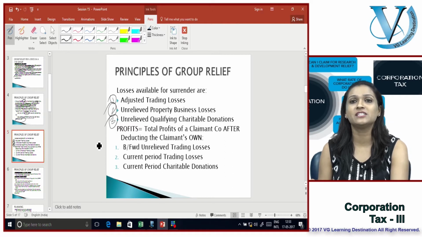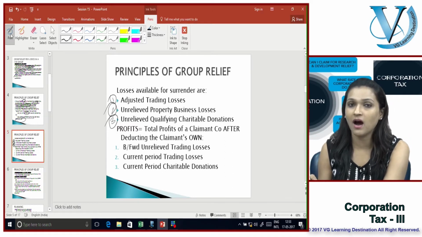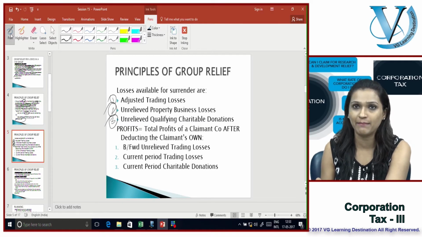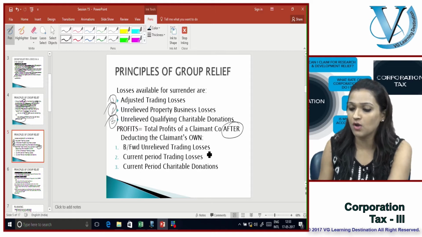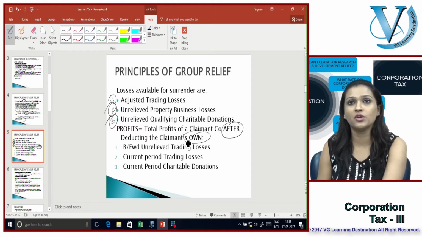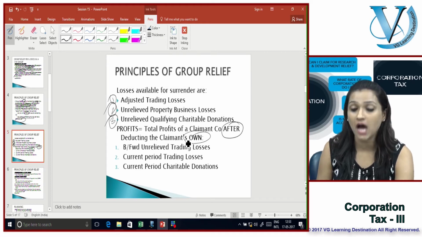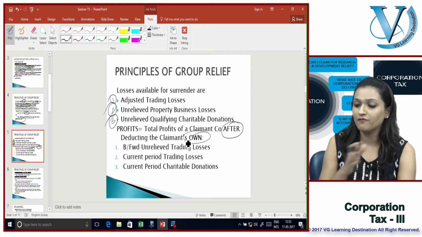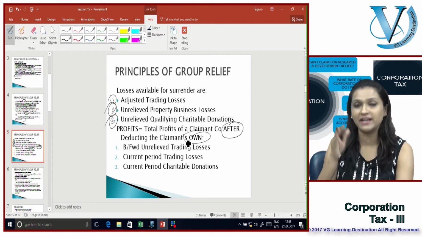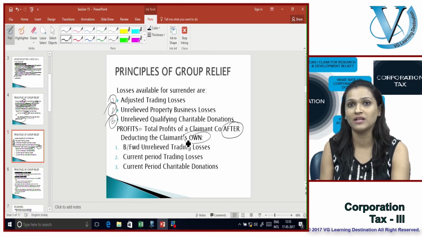Now what are these profits to start off with? Profits in their own right are the total profits of a claimant company after deducting the claimant's own, so what do you reduce? Profits of the claimant company are after deducting the claimant company's own brought forward trading losses, current period trading losses, and any current period charitable donations.